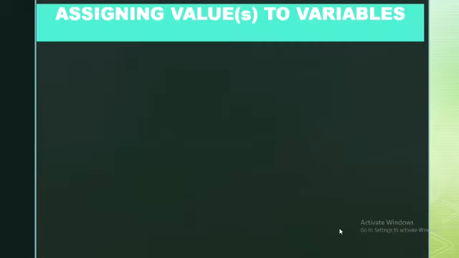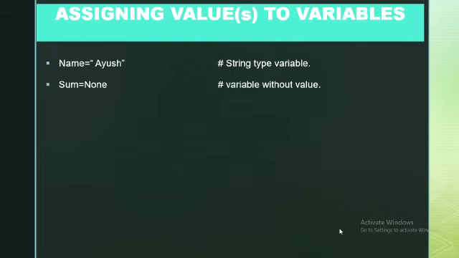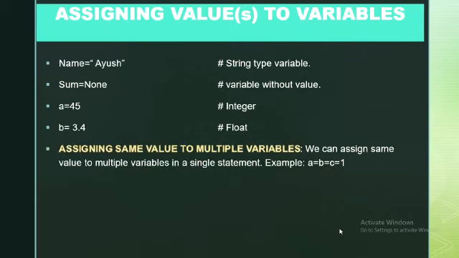How can we assign values to variables? name equal to "Ayush" means it is of string type. sum equal to None means a variable without value. That means absence of value. None indicates absence of value. a equal to 45 indicates that 45 is an integer value. b equal to 3.4 means 3.4 is a floating value.